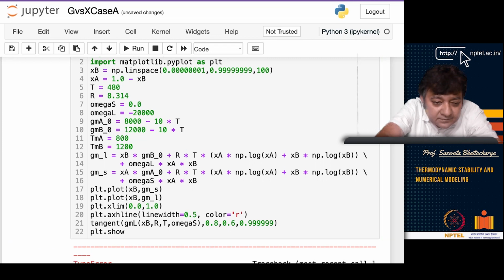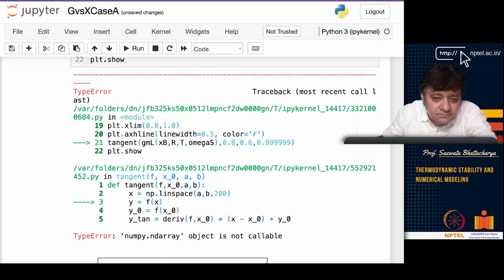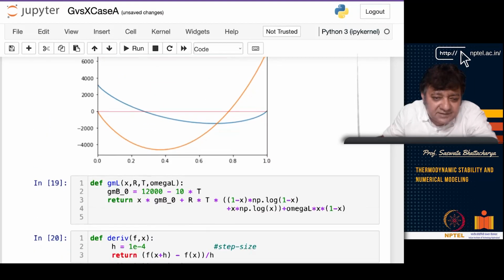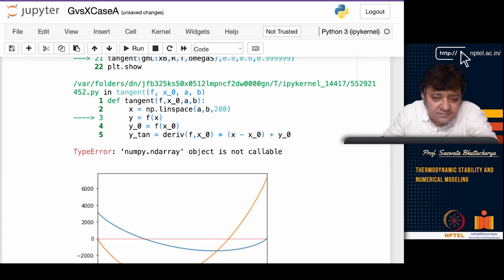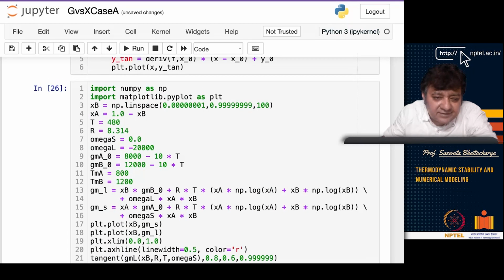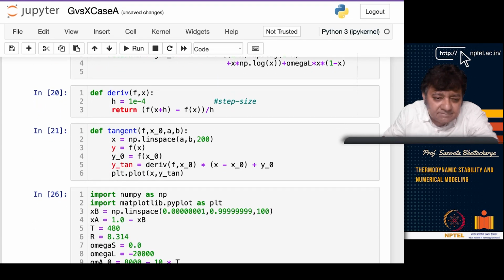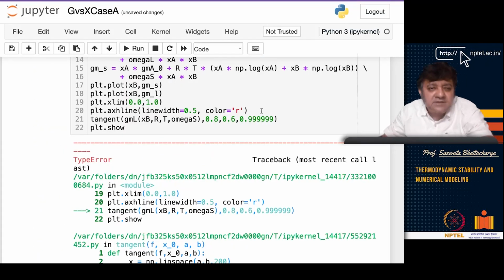So xb, and this is like 0.8 and 0.6. So this is all fine. And it tells me y equal to fx.